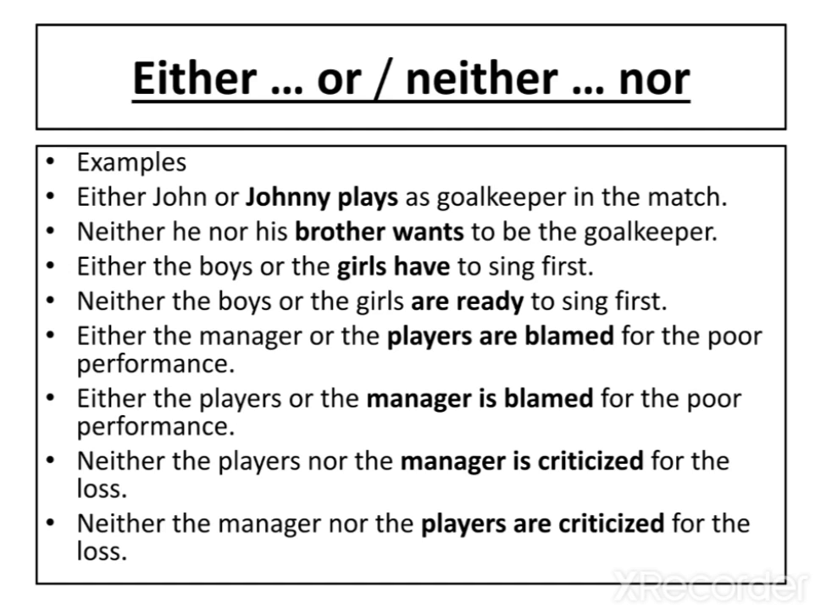Like, either John or Johnny plays. See, John, Johnny, see the word plays. So we have used a singular verb for Johnny. Understand? As goalkeeper in the match. So what do we mean? Either John or Johnny, so that's why we are taking them as a singular noun, and for them we are using a singular verb. And so it is in the rest of the sentences.